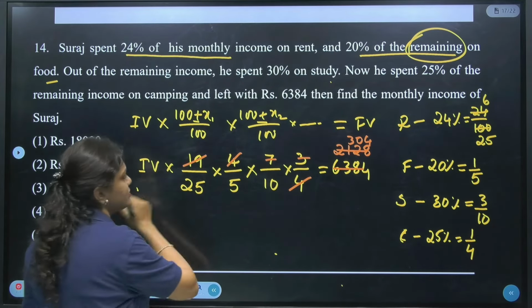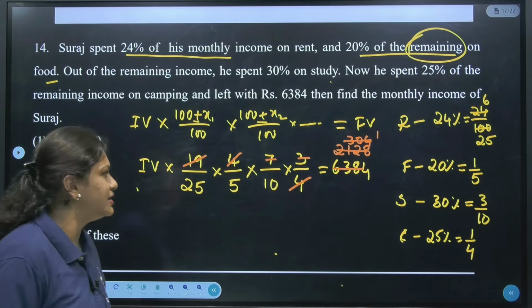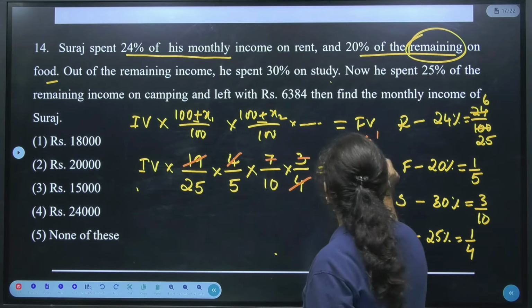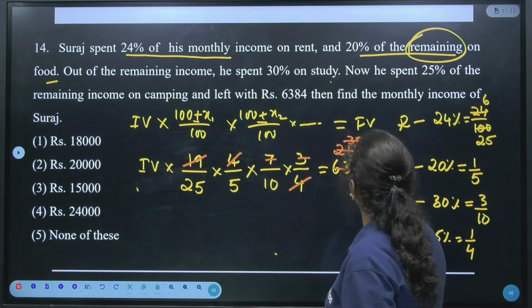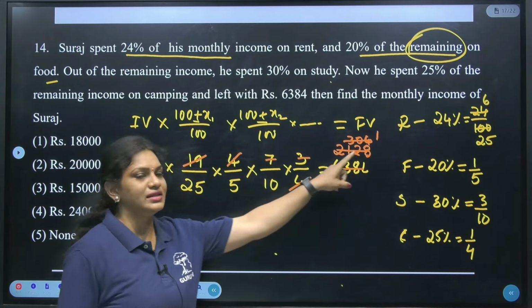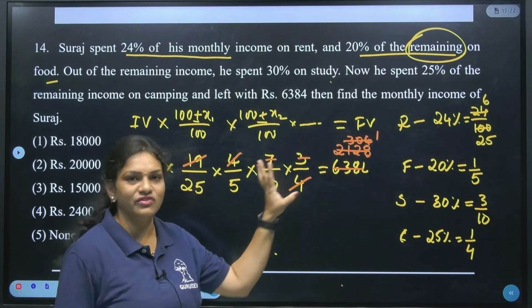Okay, cancel out this with the 19 table. 19 ones are 19, and how much is left? 114, right? See, 19 ones are 19. So 30 minus 19 will be 11. So which is 114.